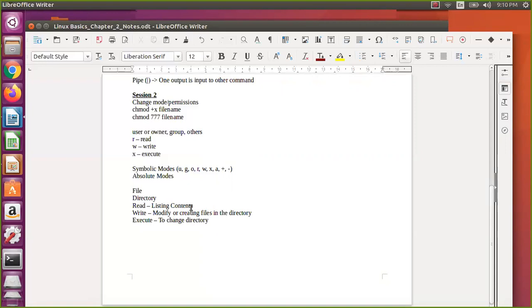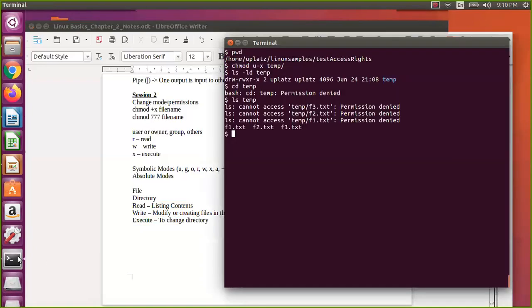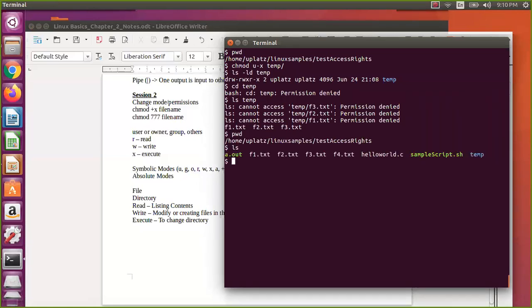If you don't have read permission, you cannot do ls on it. If you don't have write permission, you cannot create or modify any file in it. And if you don't have execute permission, you cannot even go to that directory. So that is the access rights, read, write, execute, for a normal file and a directory. I hope you got it. Otherwise, you can experiment on that, then you will be able to understand.